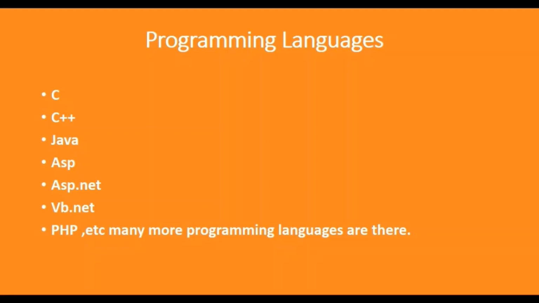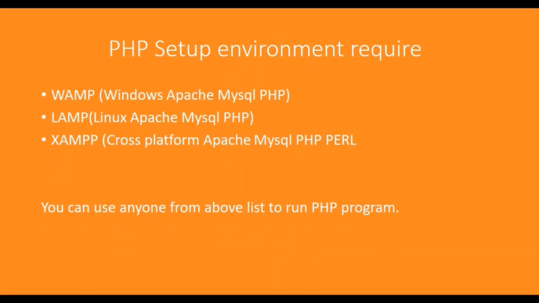Here is a list of programming languages: C, C++, Java, ASP, ASP.NET, VB.NET, PHP. There are other languages as well: COBOL, Pascal, and many more. A few are used to build desktop applications and a few are used for web applications, like ASP.NET, PHP, and Java. These are used to build web applications, or we can say websites. I am a PHP developer, so I will write these programs in PHP.